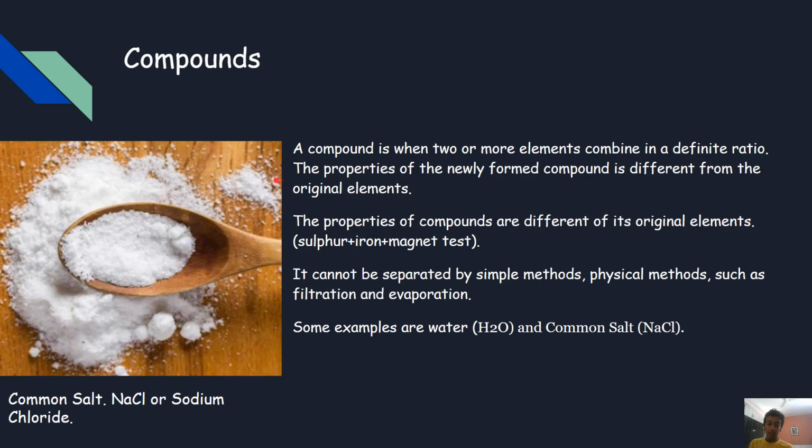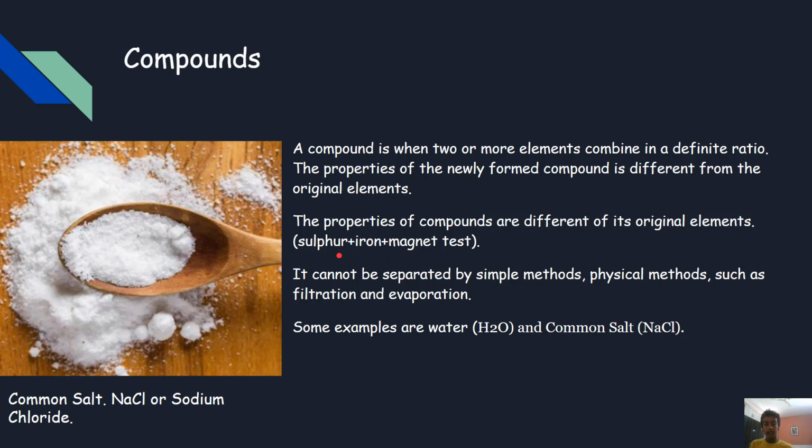Compounds. A compound is when two or more elements combine in a definite ratio. Compounds have many properties. One of the properties is that the properties of compounds are different from its original elements. We can easily check that with an experiment known as the sulfur iron magnet test. Take a china dish and mix sulfur and iron together and try to bring a magnet near it.